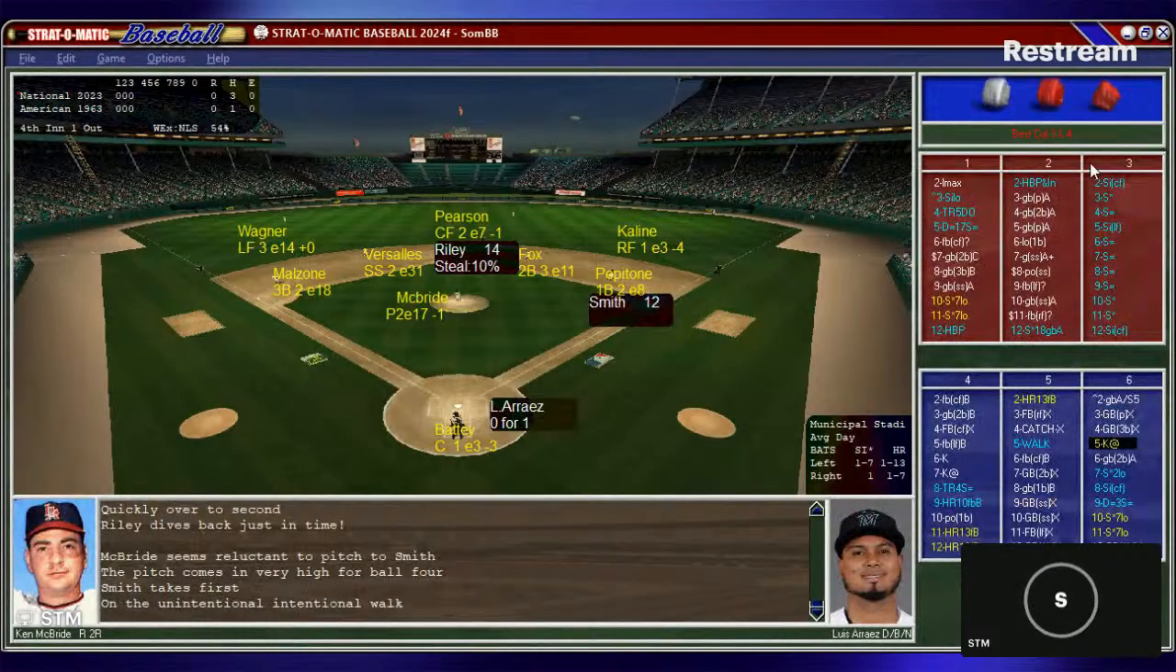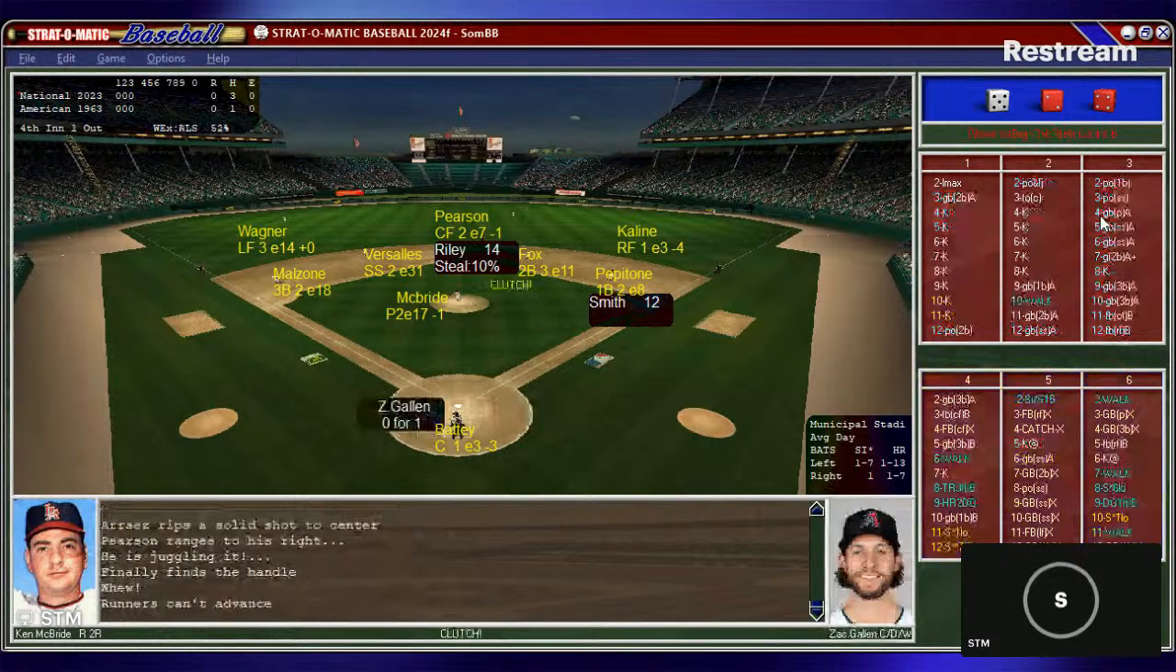Arise comes up with Batty setting. McBride from the stretch and the pitch to Arise. Fly ball to center. Pearson is there, comes in, makes the catch. Runners will hold, and there's two outs here in the fourth.